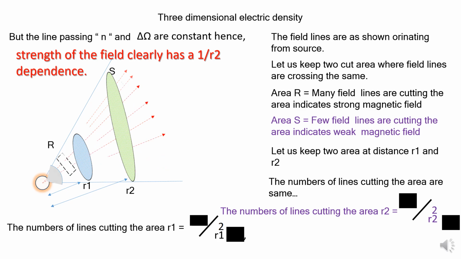That is the beauty of the electric field. We define the electric field in a three-dimensional way. Once you go away from the source, R1, R2, R3, R4, the field strength decreases inversely proportional to the square of the distance.